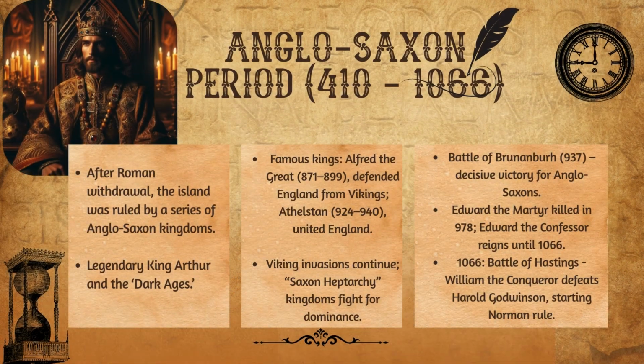After the Roman withdrawal, the Anglo-Saxons invaded the island and ruled from 410 to 1066. They divided the territory into 7 kingdoms, the most important of which being Wessex. King Alfred the Great stands out as the most prominent personality of that era. He defended England from the Viking invasions and had a crucial contribution to the cultural and educational life. At his order, the monk Bede wrote the ecclesiastical history of England. The first Anglo-Saxon version of the Bible is also written in this period.